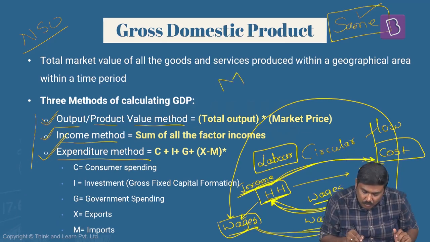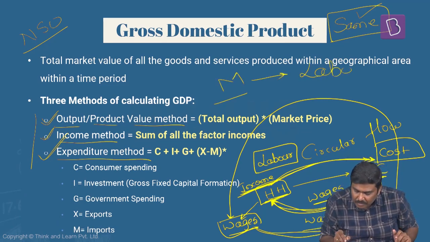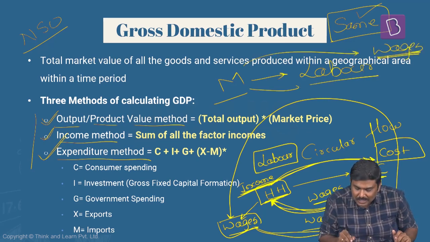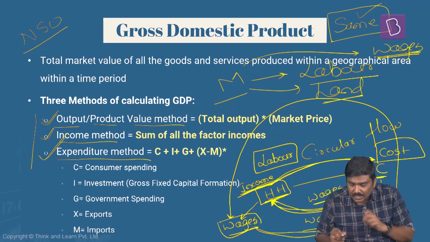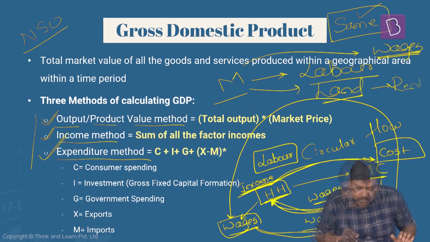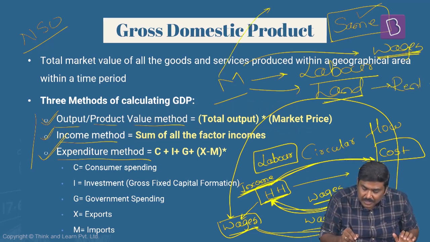This company would use the labor, and because it has used labor, it will pay wages. It will use land, and for having used land, it will pay rent. This company would have used capital.